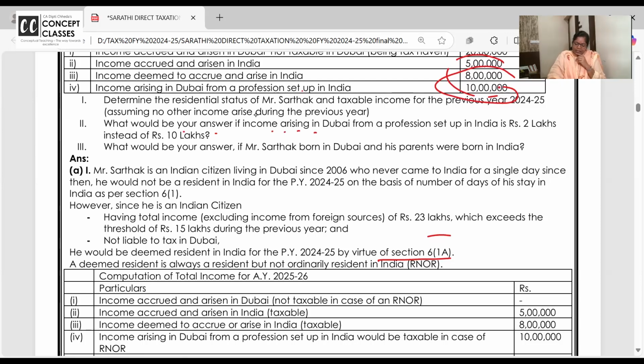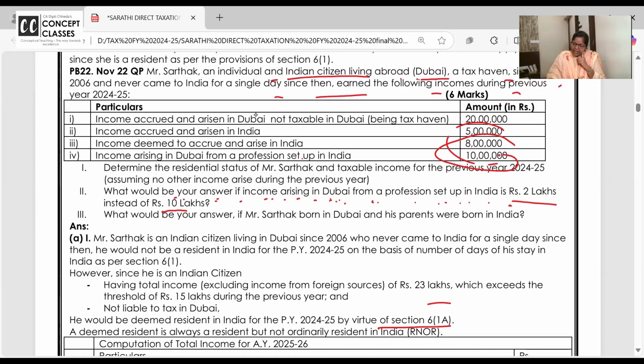But 2 lakhs will come inside this, right? 23 lakhs, and he's not paying any tax, so he's a deemed resident. What would be your answer if income arising in Dubai from a profession set up in India is 2 lakhs? Is this the doubt? Yes. What would be your answer if income arising in Dubai from a profession set up in India is 2 lakh instead of 10 lakhs? This income will be counted, ma'am. Will this income be counted in calculation of income of that person? Yeah, it will be counted.